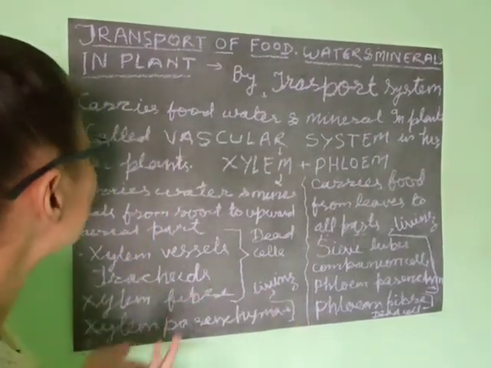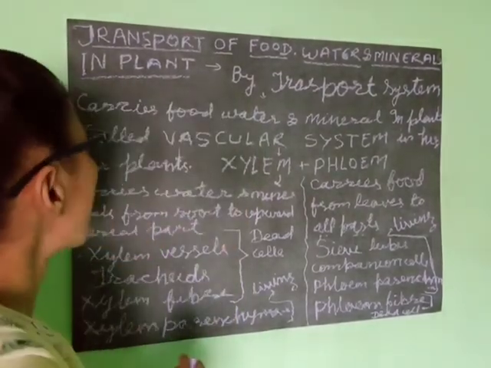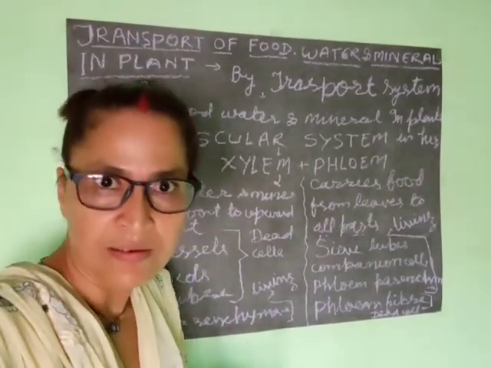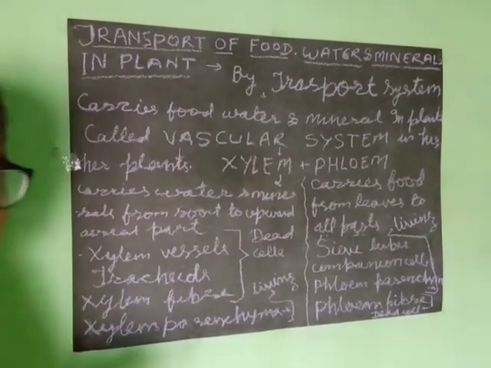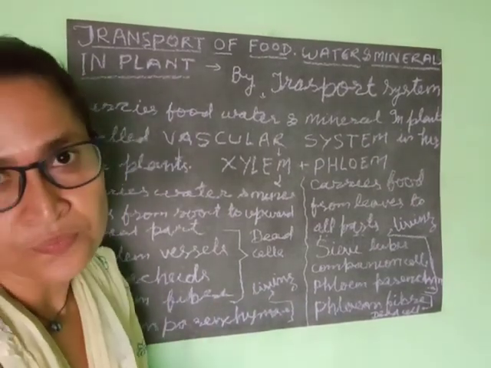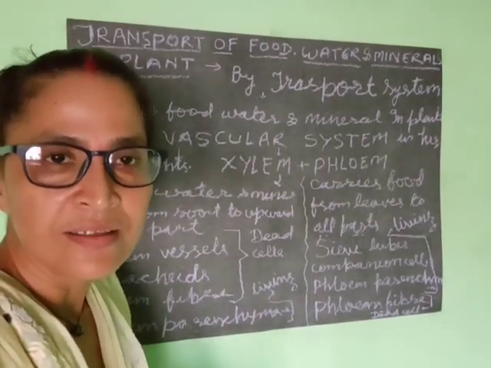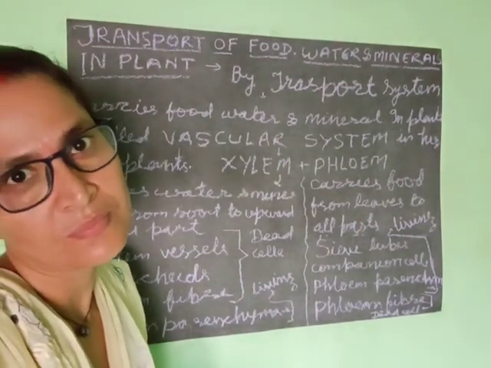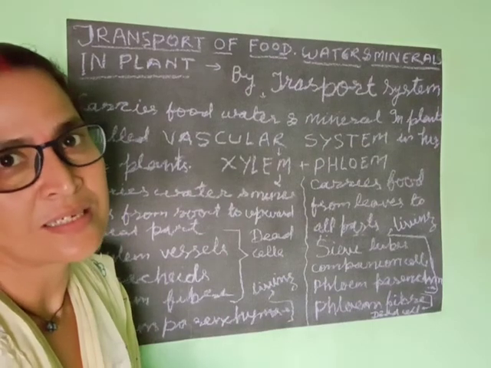And it is very interesting how, against gravitational force, the xylem can carry water and minerals to the tip point of the plant. It is governed by many factors. First factor, transpiration pull. Second factor, root pressure. And third factor, the ascent of sap. In detail, I will discuss later.